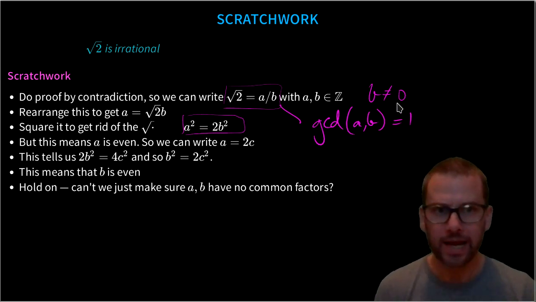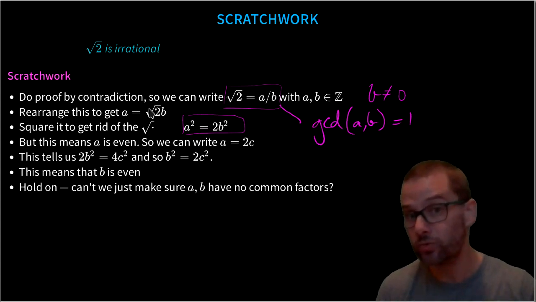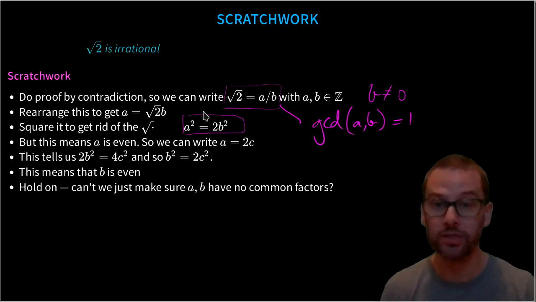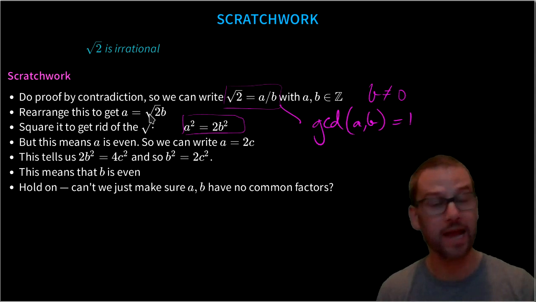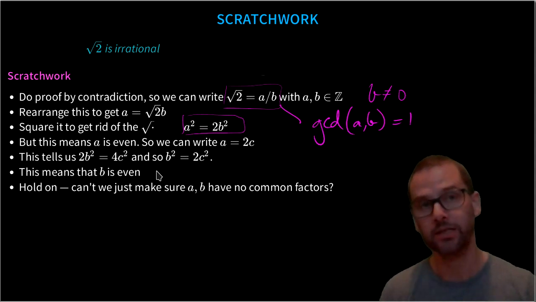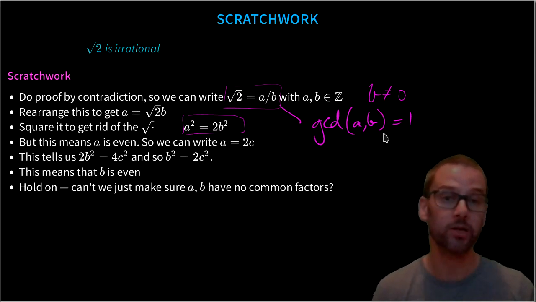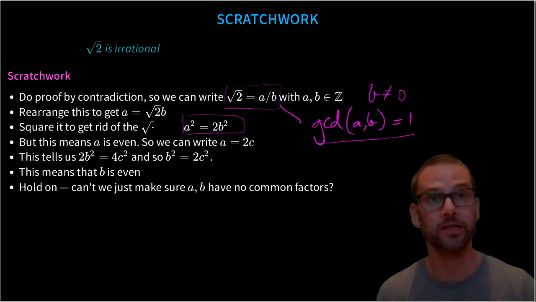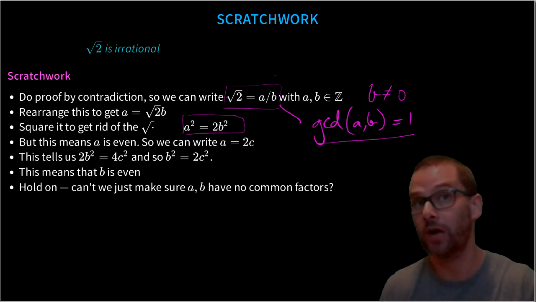Now, with that extra condition, we can still run this same scratch work to find that a has to be even and b has to be even, and that's a contradiction because it contradicts our assumption that they have GCD 1. And that's how we drive the proof.